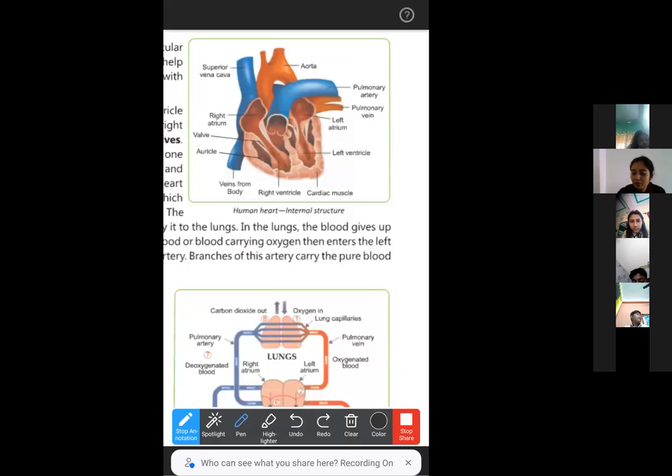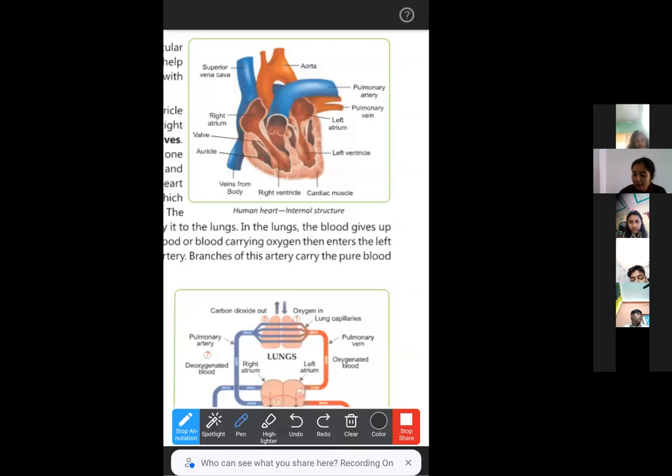Pulmonary vein, similarly: though it is a vein, this is the only vein that carries oxygenated blood, and it carries the oxygenated blood from the lungs to the heart. So the pulmonary vein carries oxygenated blood, and the pulmonary artery carries deoxygenated blood. Left ventricle, atrium, and auricle are all present there. Veins from the body. Okay.